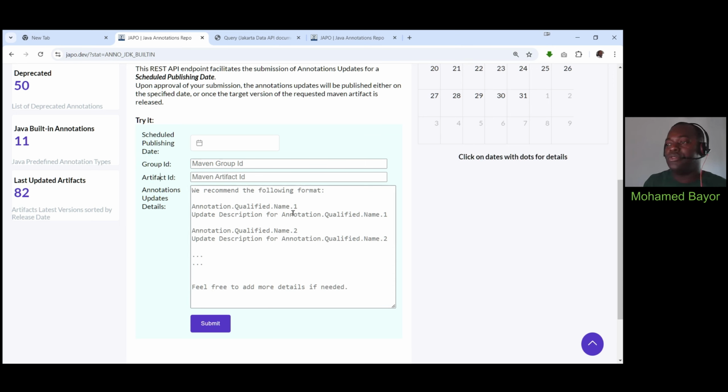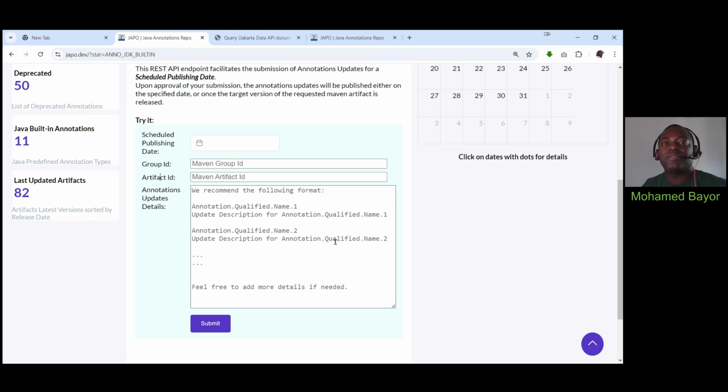And here you will just have to list all of the annotation names along with the changes, the details of the changes you made. It's just freeform text. We're going to take the time to read all of it and understand what you are trying to communicate there.